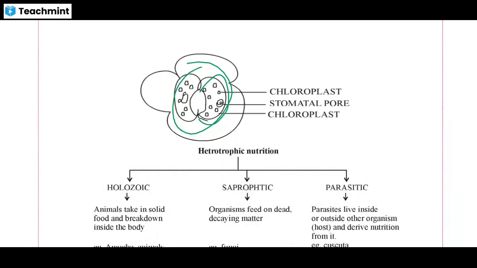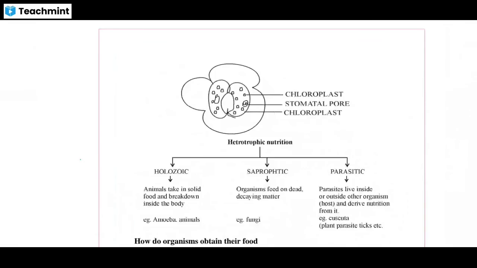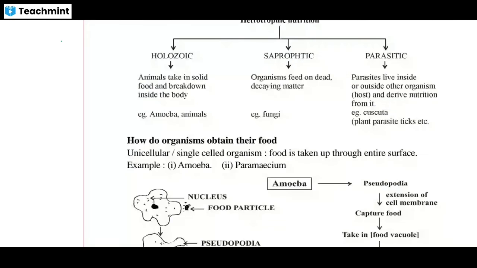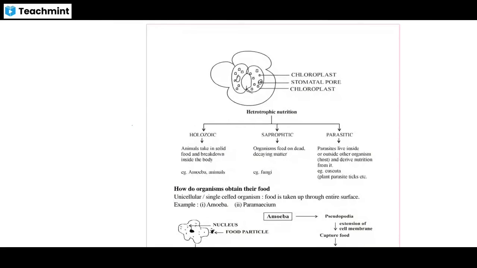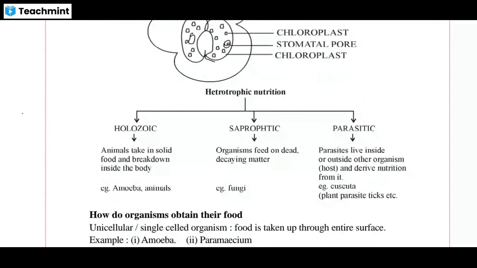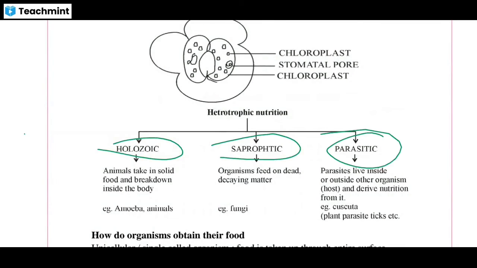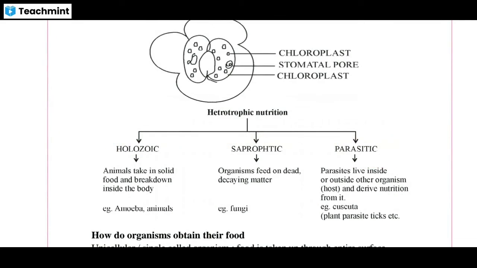So we discussed everything about stomata, what happens in photosynthesis and what they do. Now another topic comes in front of us: heterotrophic nutrition. There are three types of heterotrophic nutrition an animal can take. The first is holozoic, the second is saprophytic, and the third is parasitic. We study them one by one. First we study parasitic. Parasitic organisms live inside or outside of other organisms, the host, and derive nutrition from it.